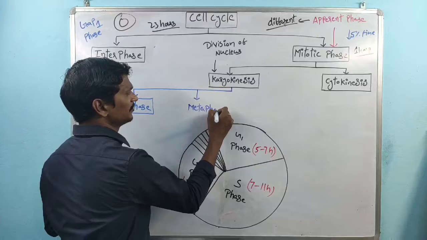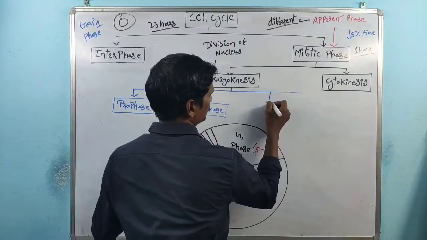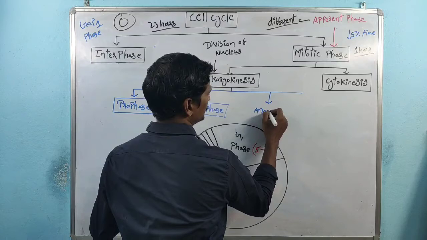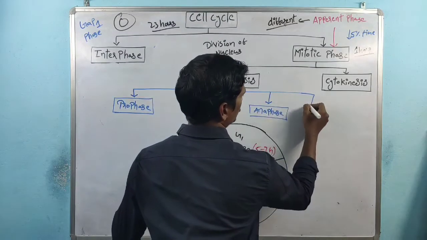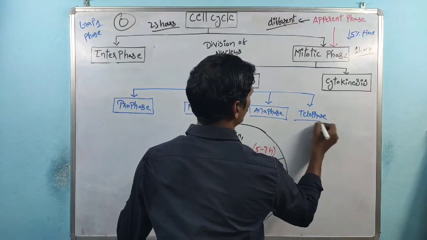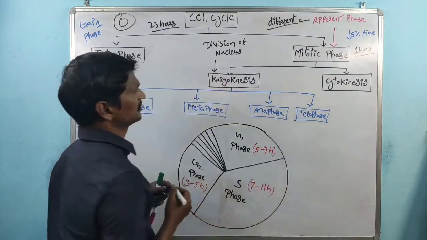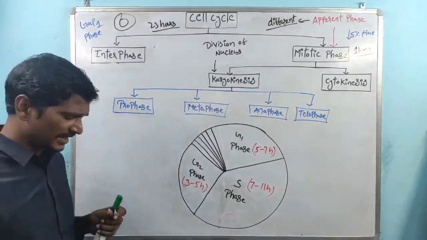Next phase is the metaphase, right? Next one is the anaphase. Last one is the telophase. So these are the phases which occur in karyokinesis.